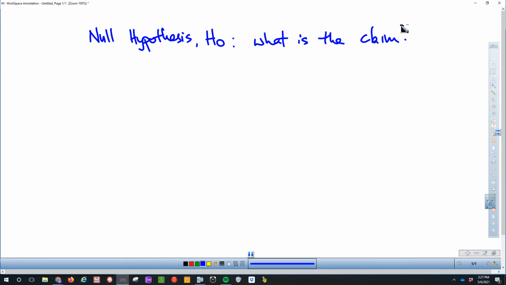So, for example, if I'm standing on trial, let me draw a box, and I'm standing on trial here, right? It's not a very good picture. So what's my claim? Someone is trying to defend me.